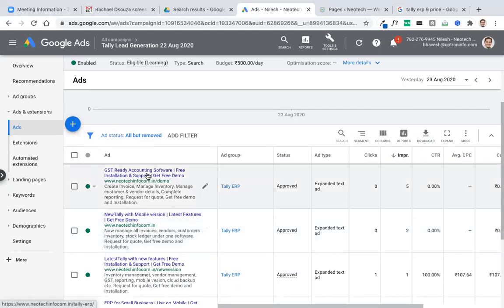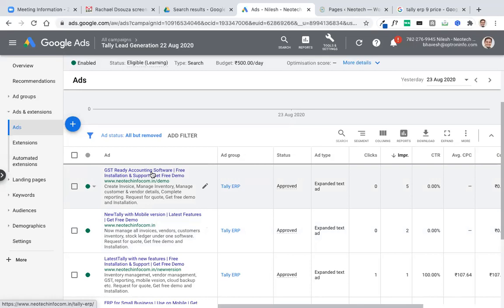For example, GST ready accounting software. Tally is also accounting software. We want to target people who want to buy accounting software. We can try to get leads from those different keywords. Otherwise, we will have to get authorization from the company called Tally that they should allow us to run ads. Fine.